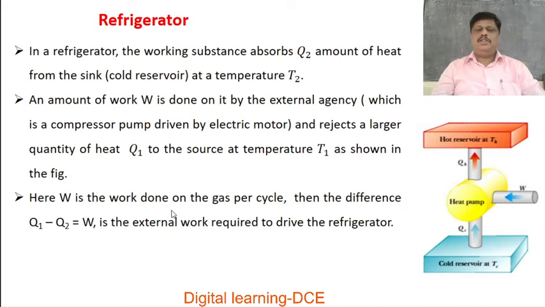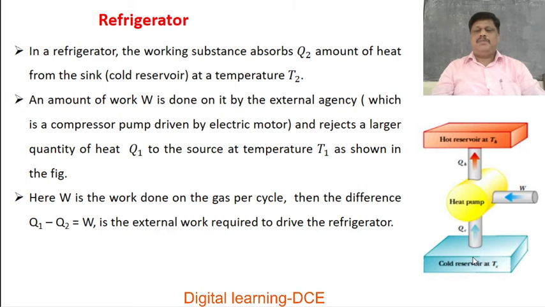Here W is the work done on the gas per cycle, then the difference Q1 minus Q2 is equal to W, the external work required to drive the refrigerator.